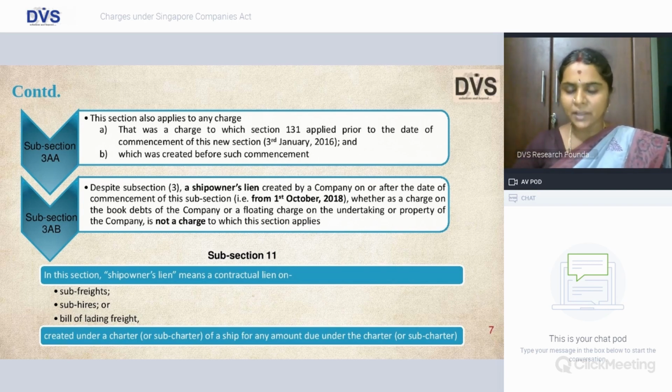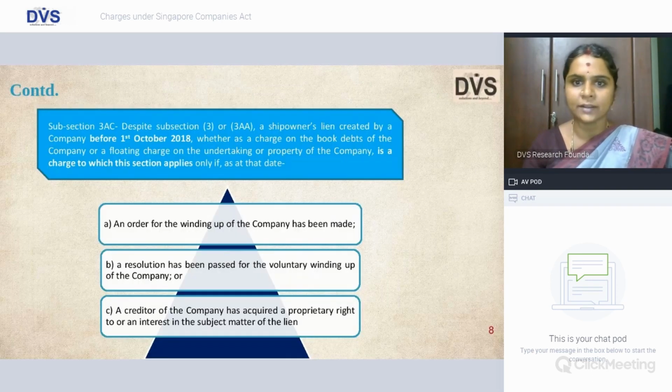So, subfreight or subhire is again a lien marked by the ship owner, which is a contractual obligation, created under a charter or subcharter of a ship for any amount due under the charter or subcharter, as the case may be. So 3AC says a ship owner's lien created before 1st October 2018, whether as a charge on the book debts of the company or as a floating charge, is a charge to which this section applies.